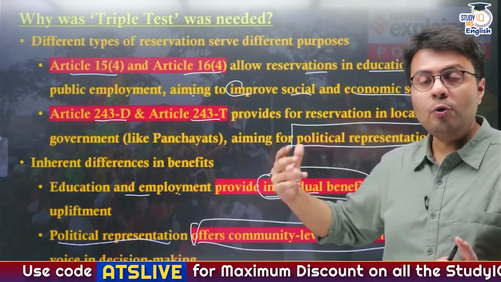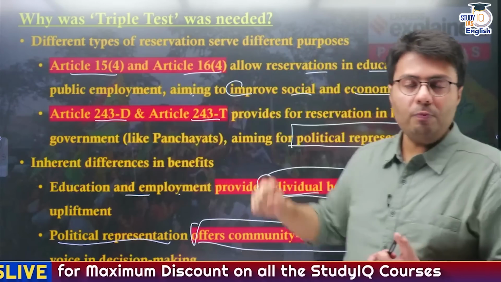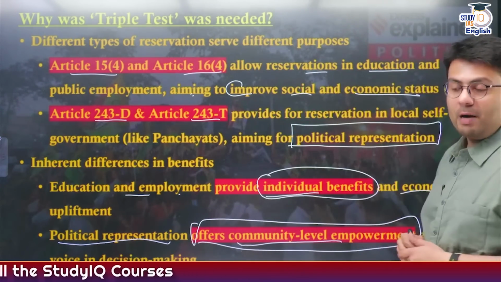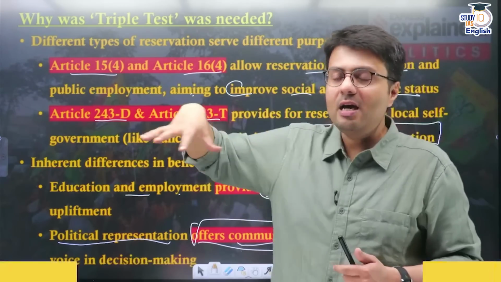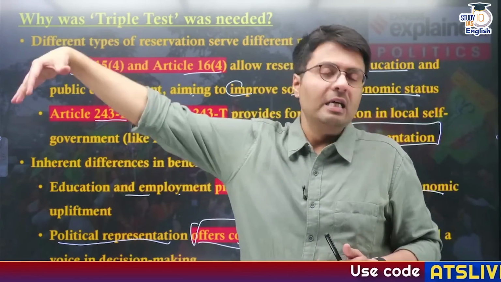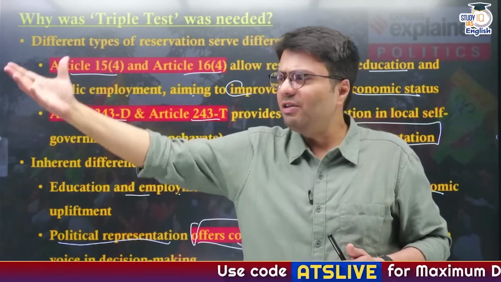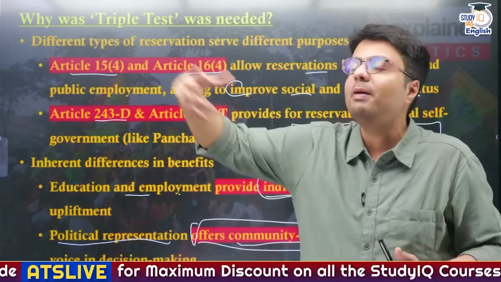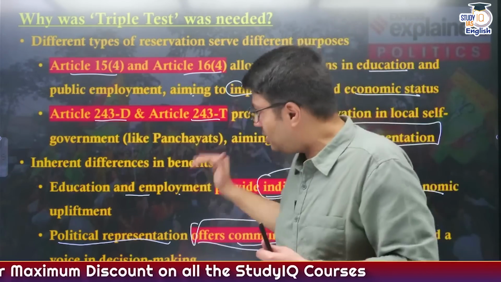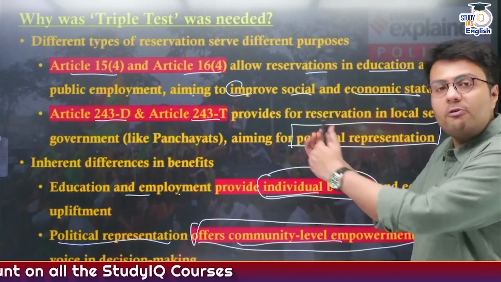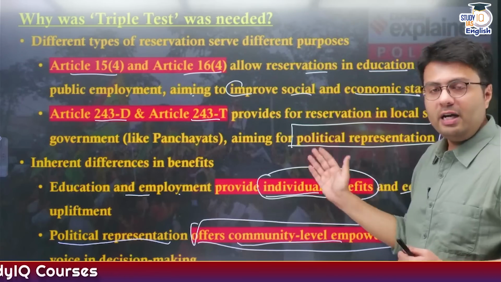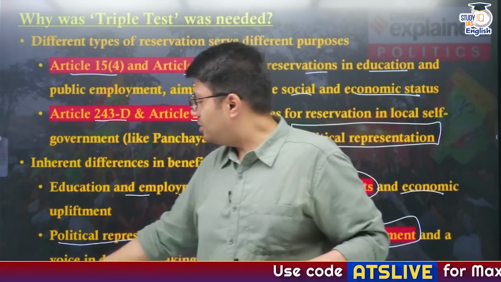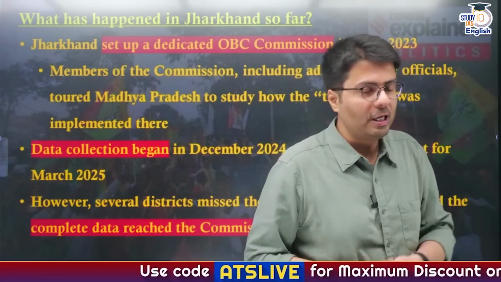But when it comes to reservations for seats for people from reserved categories, this is community level empowerment, because if I, being a reserved category member, am elected as a member of legislative assembly or a member of parliament or even a member of these local bodies, I will automatically benefit other members of my community. And this is what was envisaged by political representation, and this is very different from social and economic representation. Understood? So this was the intention why the Supreme Court laid down this particular test.